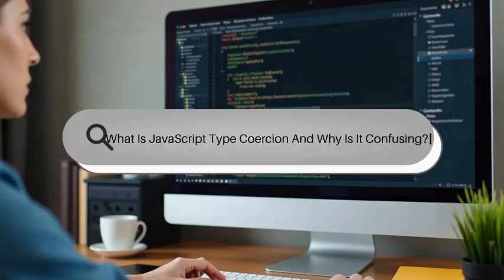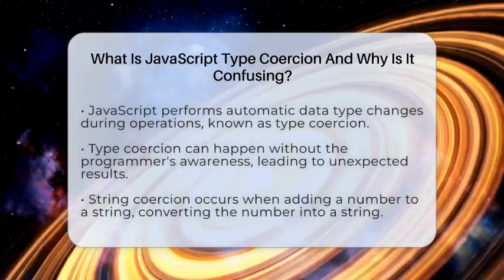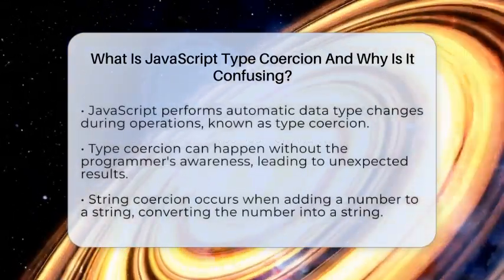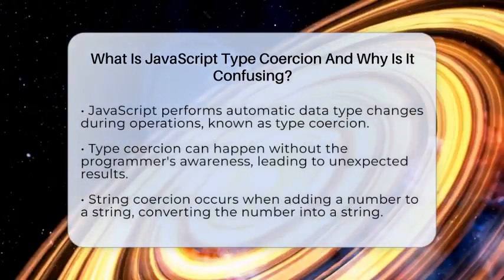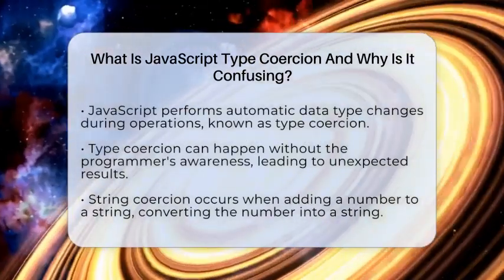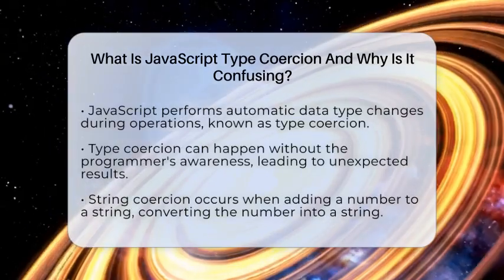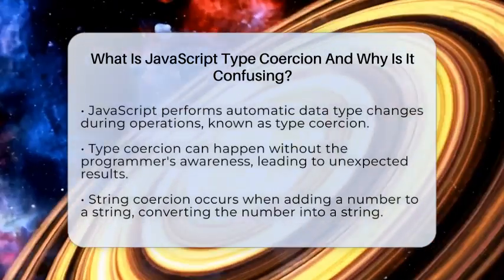What is JavaScript type coercion, and why is it confusing? Imagine you're trying to add a number and a string together in JavaScript. It might seem simple, but the language can surprise you with how it handles these mixed types. That's because JavaScript has a process called type coercion.